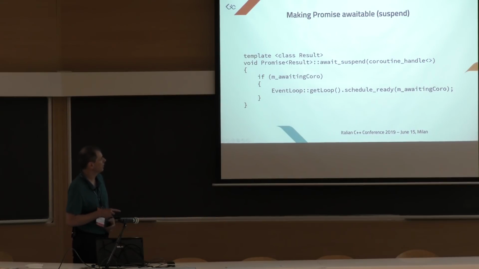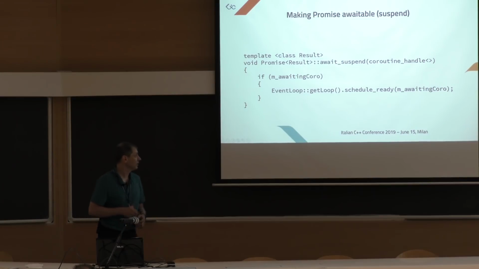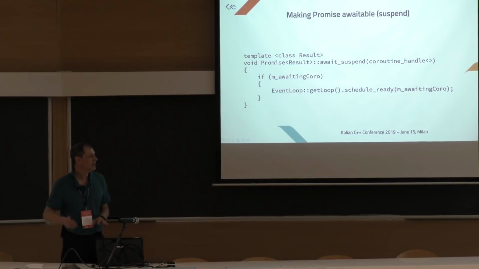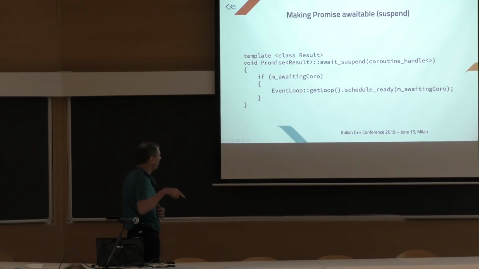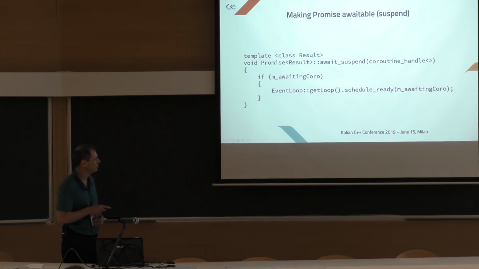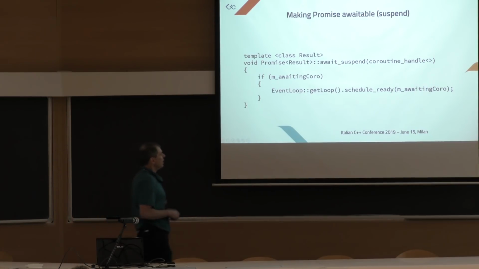Why do we need to go through the loop? Because we can't call resume inside this function. Bad things will happen, trust me. If you want to know more, you can ask me later. But we can't resume the function directly here. It needs to happen outside of this function.